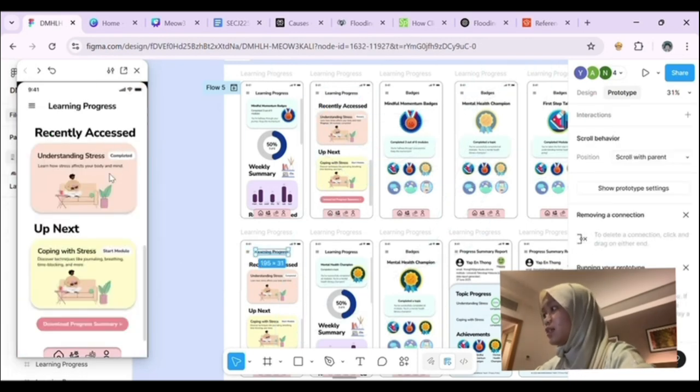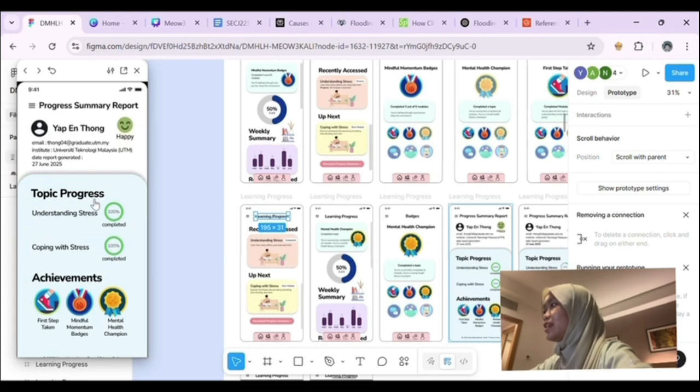And also there is a download progress summary for them to see how their mental health state is, how good or how bad. And for this user, it shows that she is happy and has made progress, with Understanding Stress already completed, and Coping with Stress also completed, and some of the achievements.